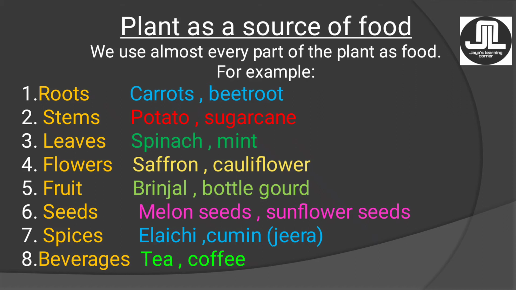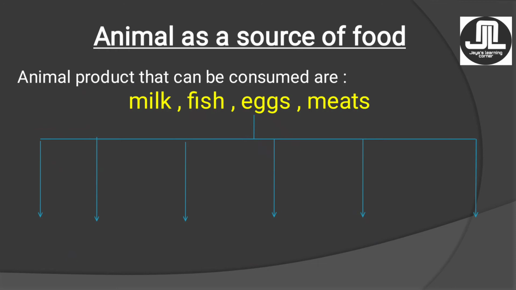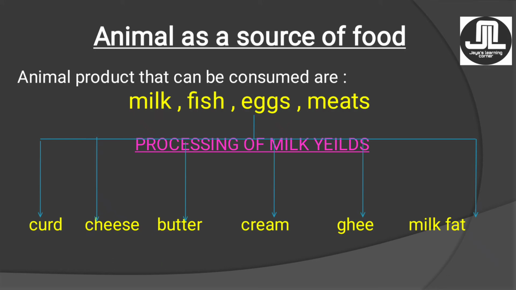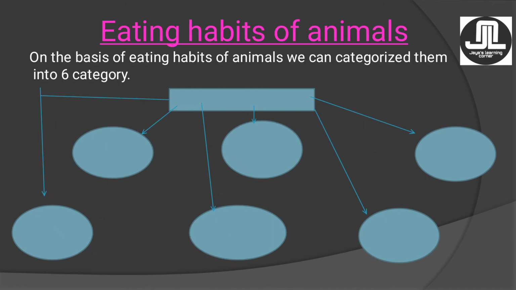Okay, now next is animals as a source of food. Now animal products that can be consumed are milk, fish, eggs, meat, and there are some food products that we get from processing of milk, like the curd, cheese, butter, cream and milk fat and ghee. Okay, now processing of milk gives us all these things. Now come on, let's jump into another next objective, and that is eating habits of animals. Okay, so now eating habits of animals, on this basis animals can be categorized into 6 parts.